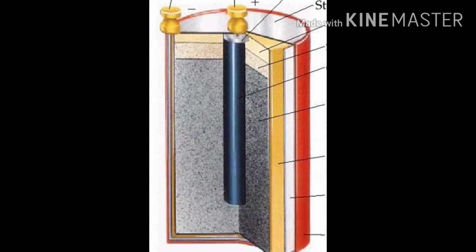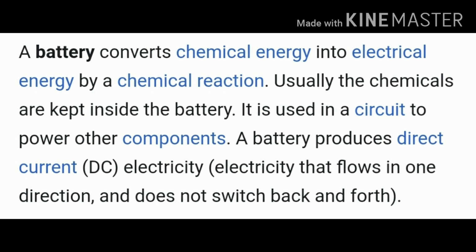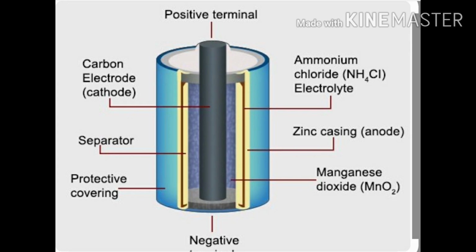Now, another gift from the scientist Alessandro Volta. He was an Italian scientist. He invented the first cell to produce electricity using certain types of chemicals. The battery or the cell converts chemical energy into electric energy with the help of a chemical reaction. Usually the chemicals inside the battery are in paste form.